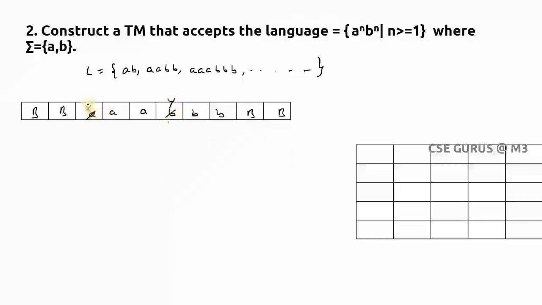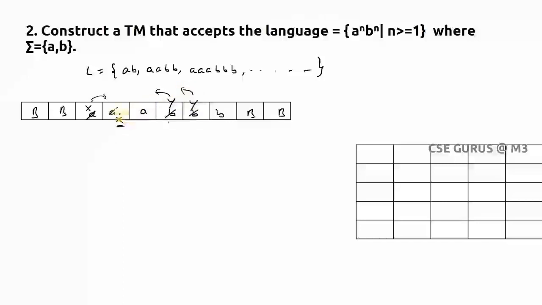That means when I get A, I'll replace it with X, and in the path wherever I get A, I ignore it and search for B. When I get B, I'll replace it with Y. After getting one B, I'll come back, and whatever A's I get in the path, I'll ignore, until X comes. Whenever I get X, I'll go right, the next A will be replaced with X, and I search for B. Whatever symbols I get in the meantime, I ignore until B comes. Whenever I get B, I replace it with Y. Now again I go left until X comes.